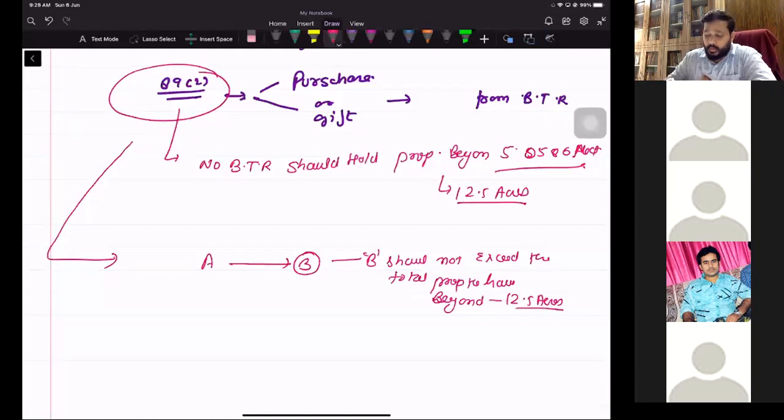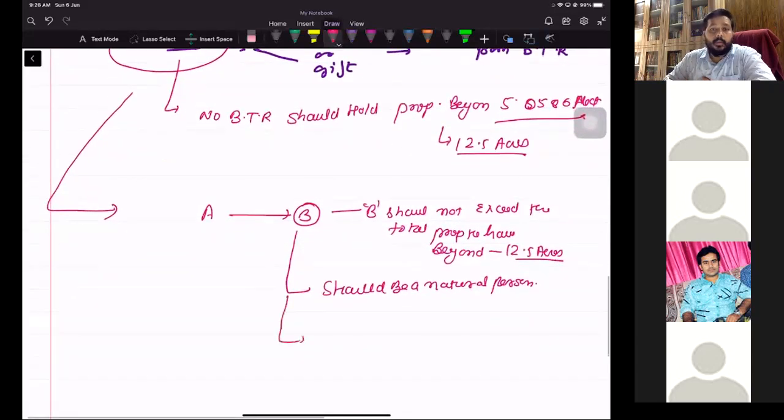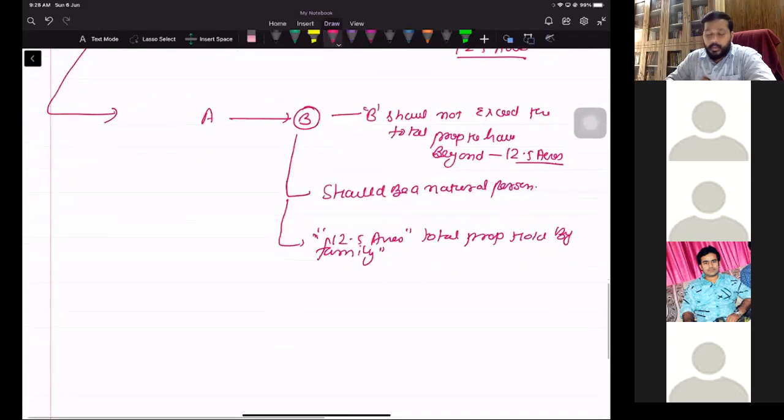दिस इज. दूसरा क्या है? बी शुड बी अ नेचुरल पर्सन. First, a natural person. Second, property 12.5 acres means total property held by family. Word family means husband, wife and minor children. याद रखिए. The word family basically means husband, wife and minor children.